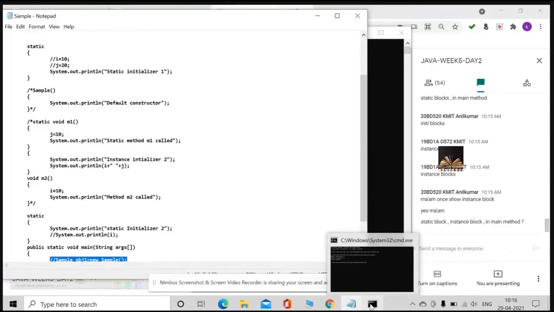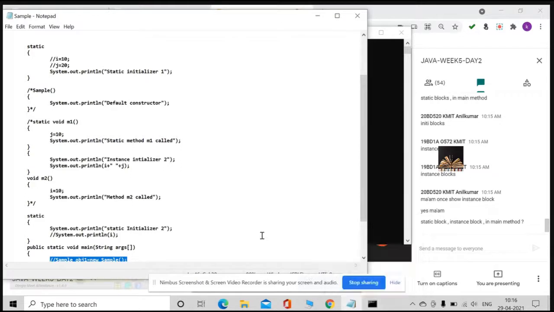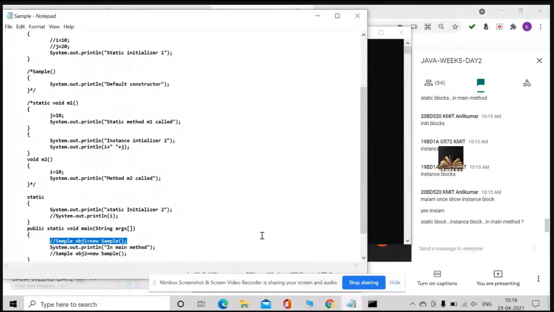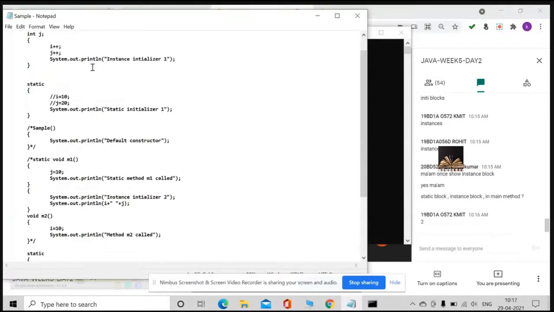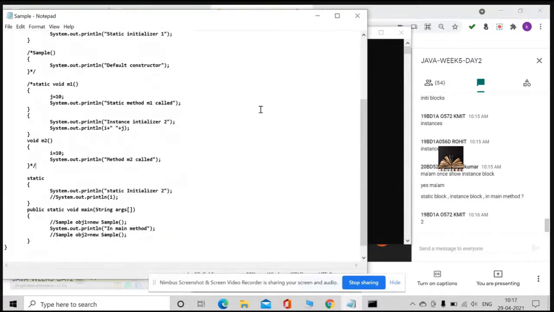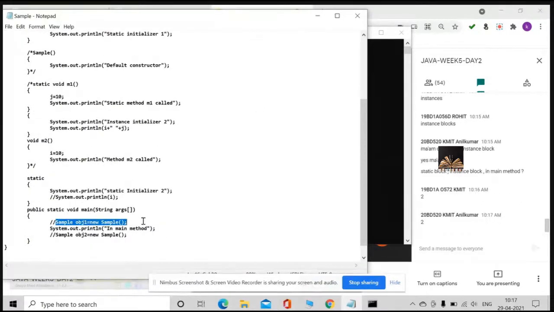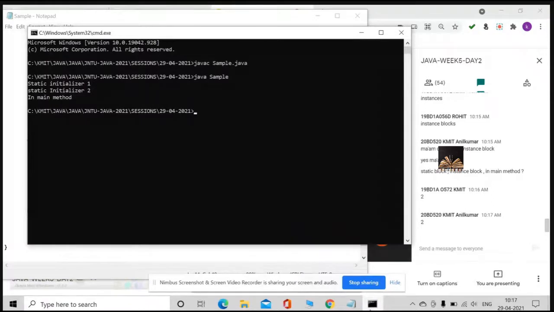Static block, instance. How many static blocks do I have? One is here and one more is here. Yes or no? Two static blocks I have, and I just uncommented the instance initializer, and I don't have any object creation, only one statement in the main method. So please observe the output and I'll tell you what happened.